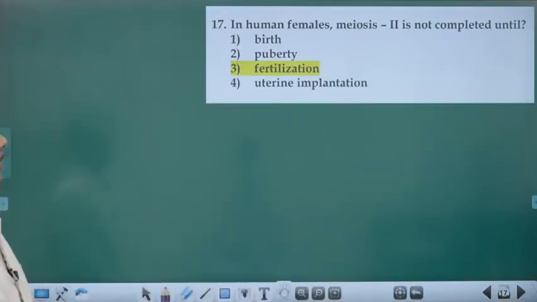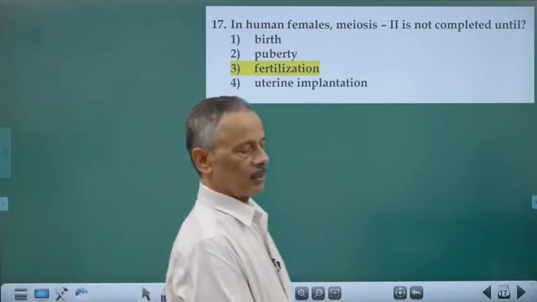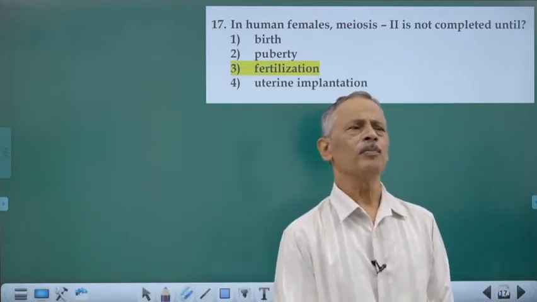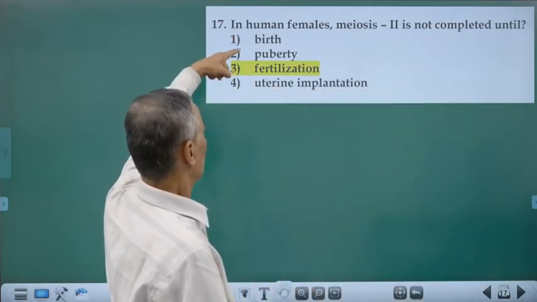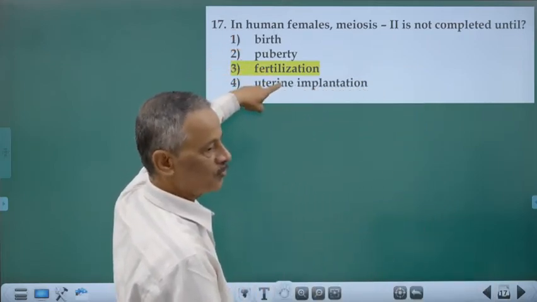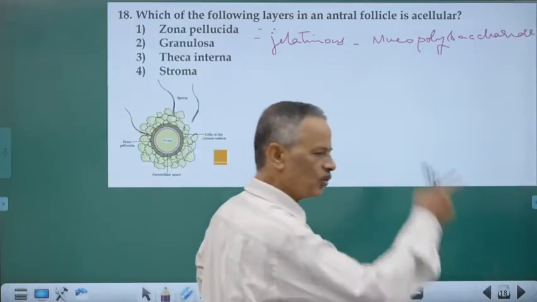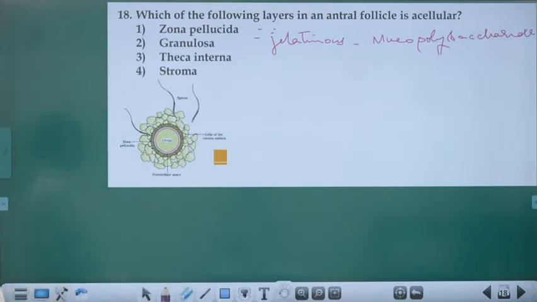In the human female, meiosis 2 is not completed. I told you the second and final meiosis is completed only when sperm penetration occurs. So birth, no. Puberty, no. At the time of fertilization only, because the sperm penetration will stimulate the ovum to undergo further development. It activates the ovum.